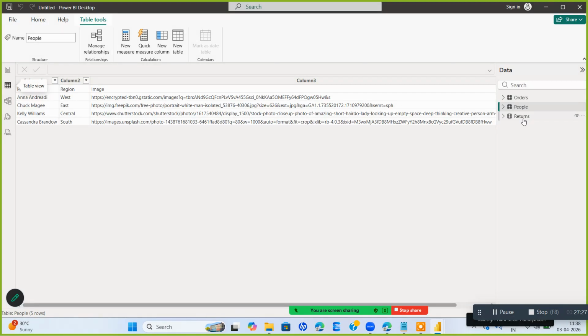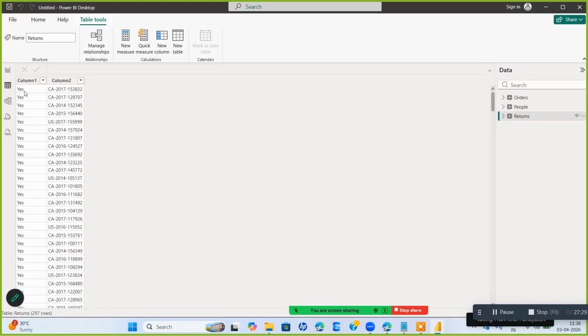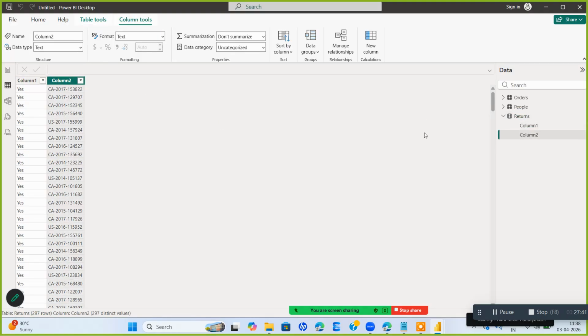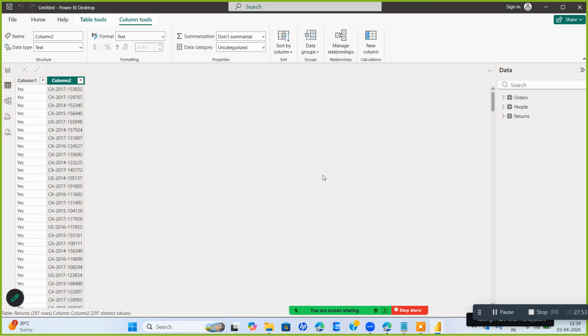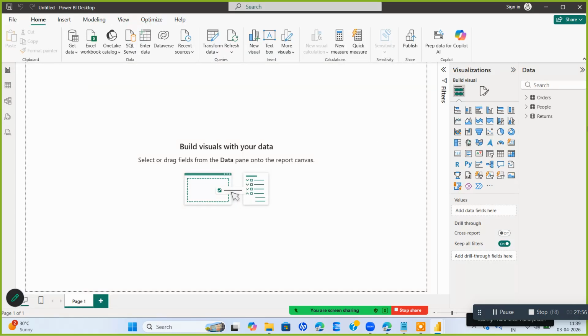Yes. Now the returns table. Can you see the same mistake here also? Column 1, column 2. So you need to actually correct those mistakes. So whatever mistakes are there, we need to correct them. Correct? So how do you correct that? I said Power BI is an ETL tool. So you go to this. You need to correct this. So you directly have to update these details and then only click close and apply.